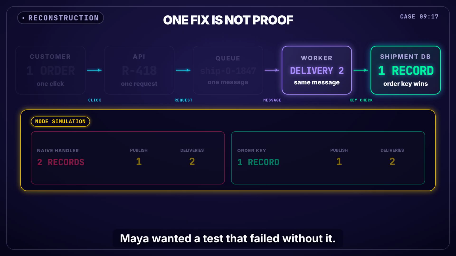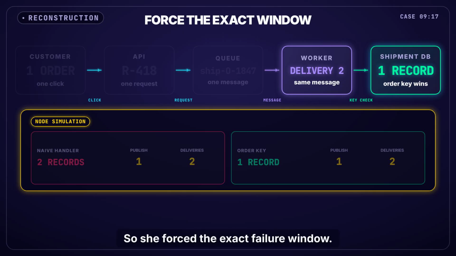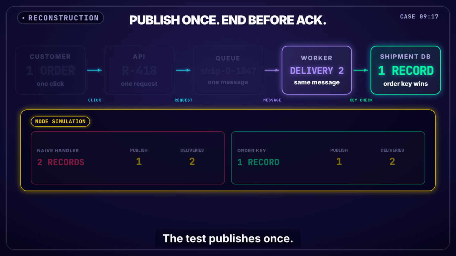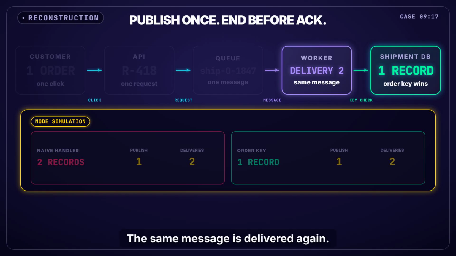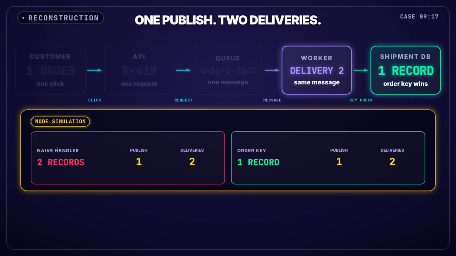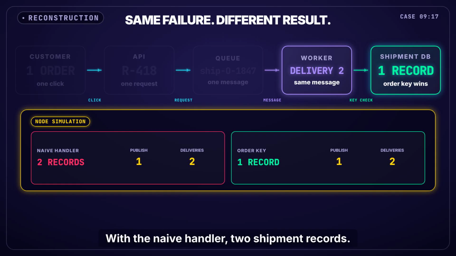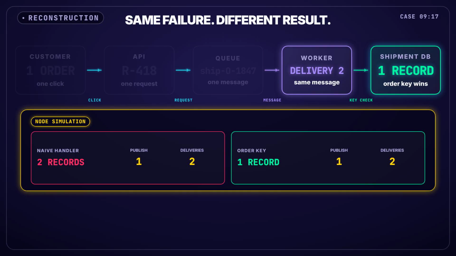One fix is not proof. Maya wanted a test that failed without it. So she forced the exact failure window. The test publishes once. It creates the shipment, then ends the worker before acknowledgement. The same message is delivered again. One publish, two deliveries. With the naive handler, two shipment records. With the order key, one.